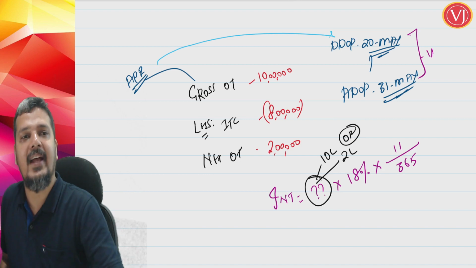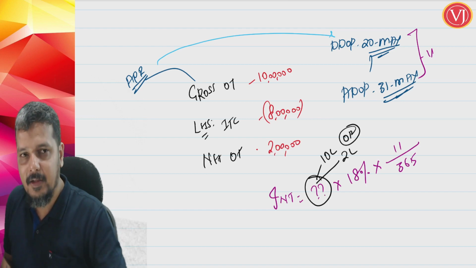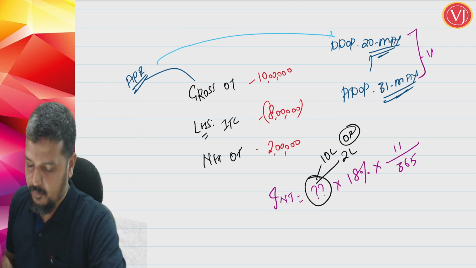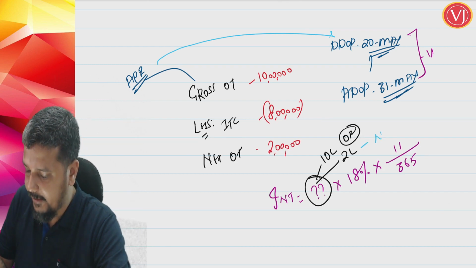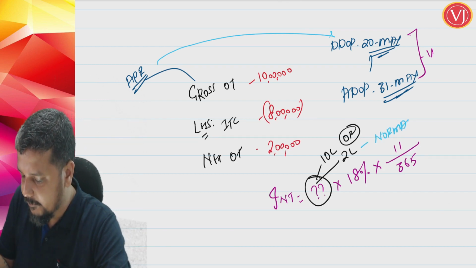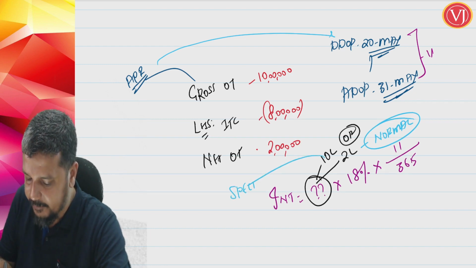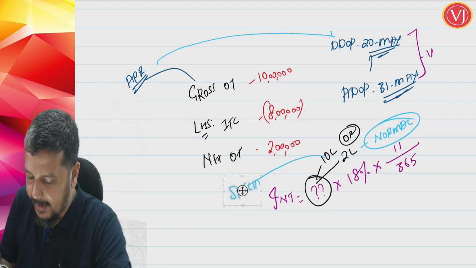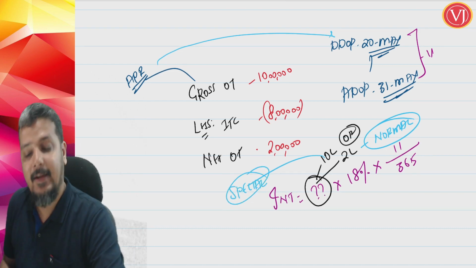See, if you know time value of money, government will get in cash only 2 lakhs. So government is losing amount only on 2 lakhs. So whether it is on 10 lakhs or 2 lakhs, understand that the normal case is 2 lakhs. But there is a possibility that it can be on 10 lakhs as well.